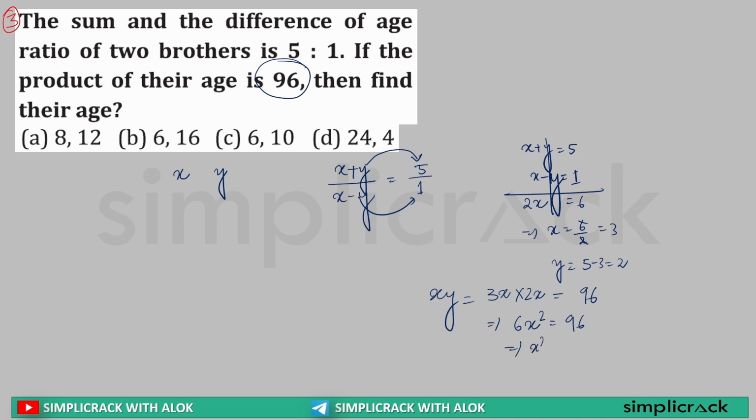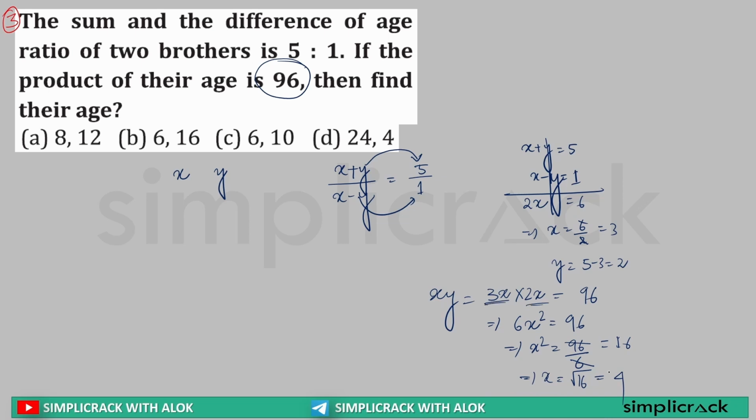This means, sir, X square is equal to what? 96 by 6. Sir, 16 6s are 96. Now X square is 16. X will be the square root of 16, which is equal to what? 4. Because these are the parts we are taking.